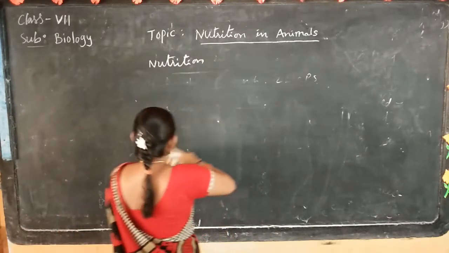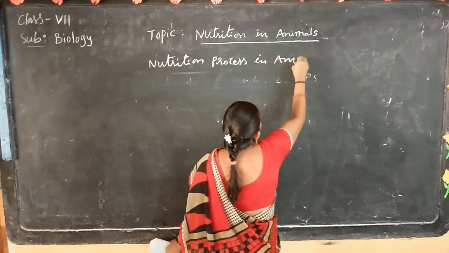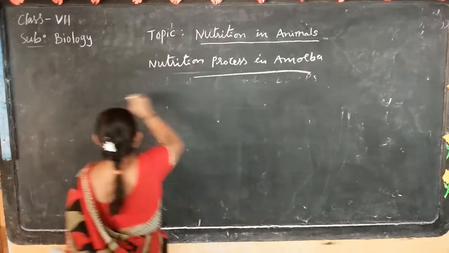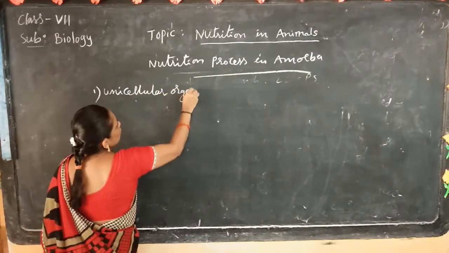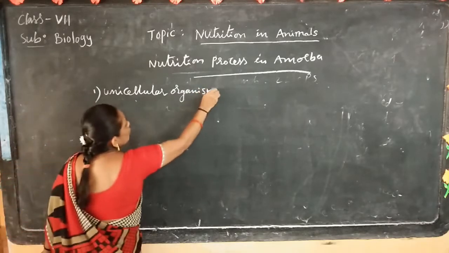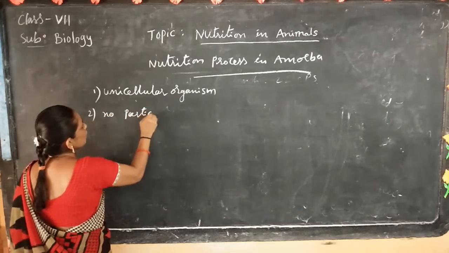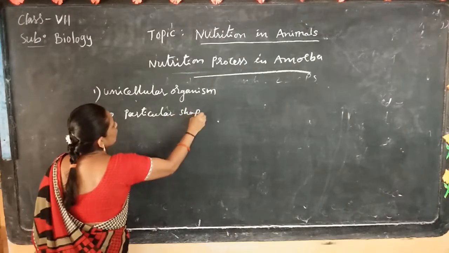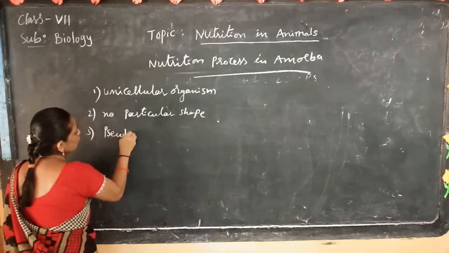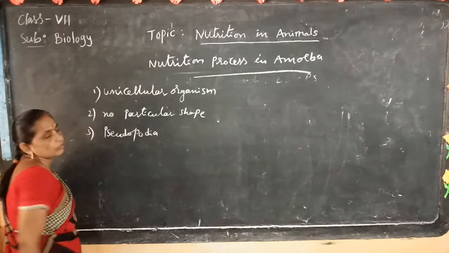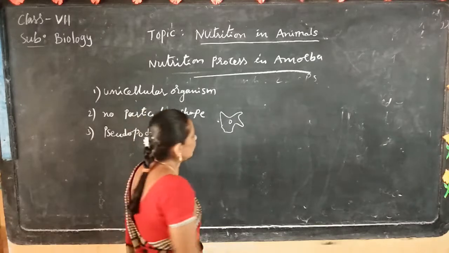Nutrition process in amoeba. Amoeba is a unicellular organism with no particular or fixed shape, and it moves with the help of pseudopodia. Amoeba has an irregular structure.